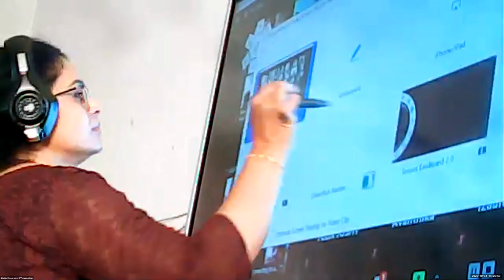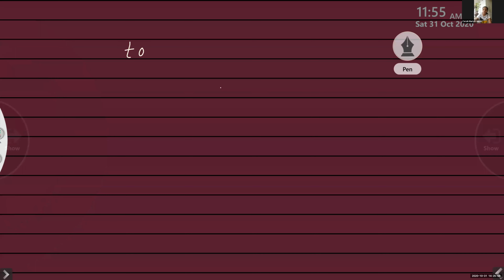Okay, so we are going to do a vocabulary exercise. Use of to, too, and two. But to, too, and two are different. The speciality of these three words is that they sound almost the same. The pronunciation is the same, but the spellings are different, as well as the meanings, which are entirely different.